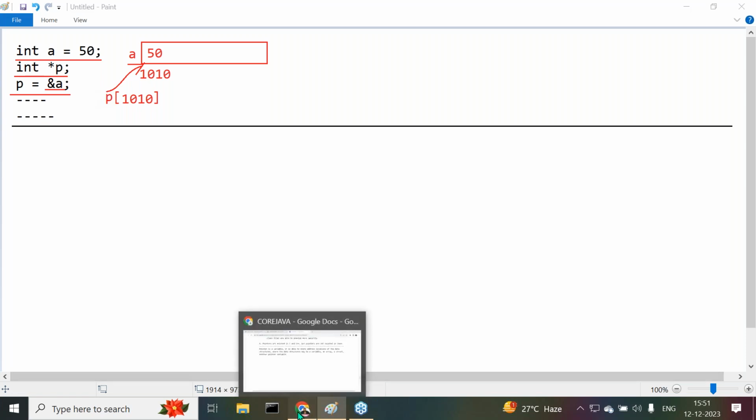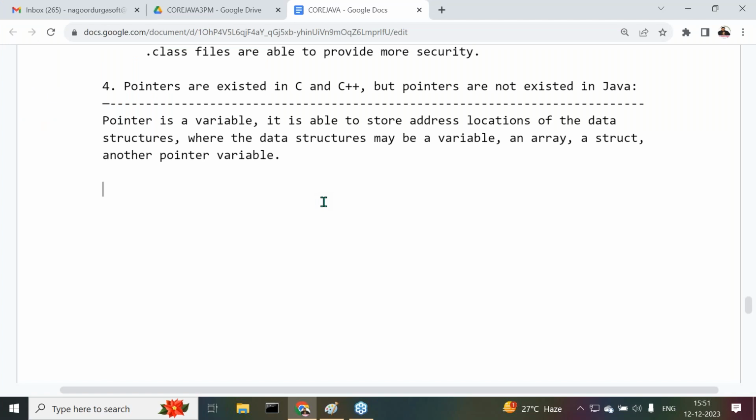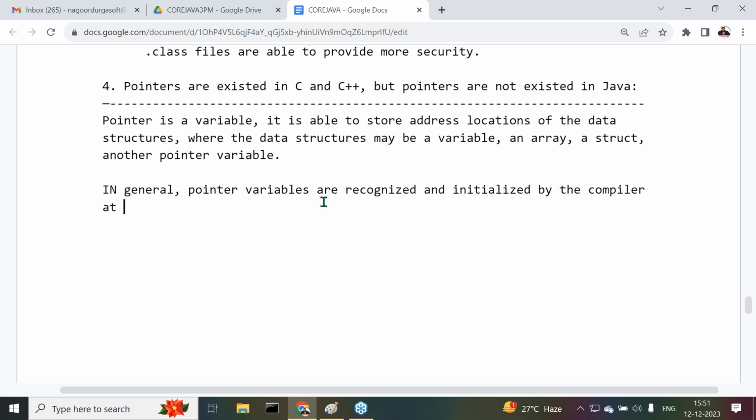The same point I'm telling you. In general, pointer variables are recognized and initialized by the compiler at the compilation time. At compilation time, only the compiler can perform this pointer variable recognition and initialization. Are you getting it or not? Okay, fine.